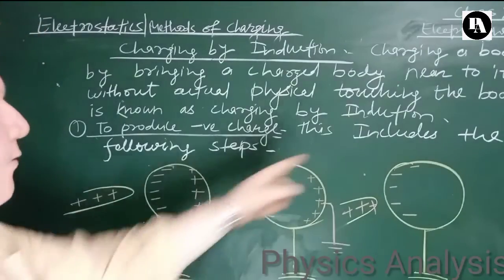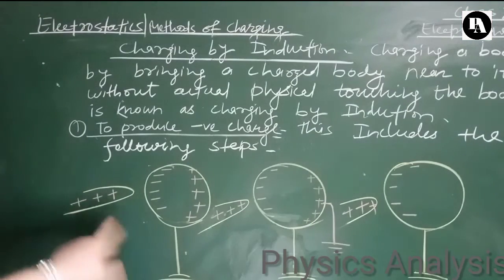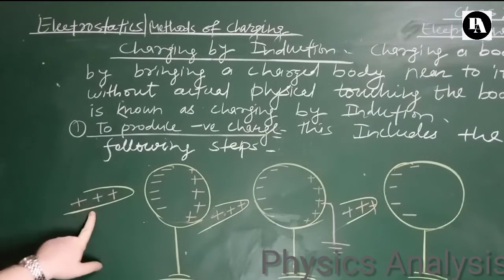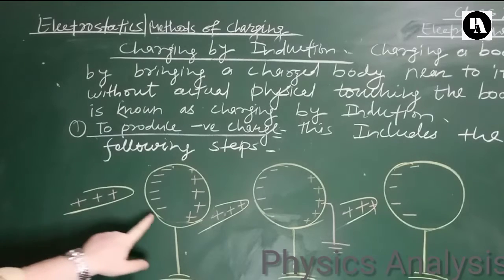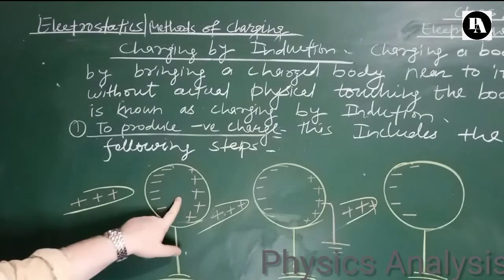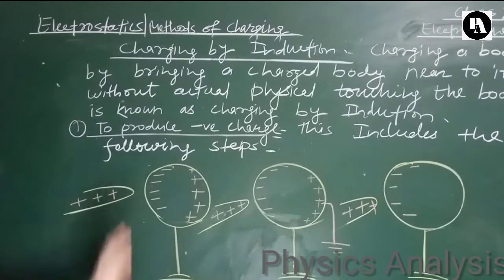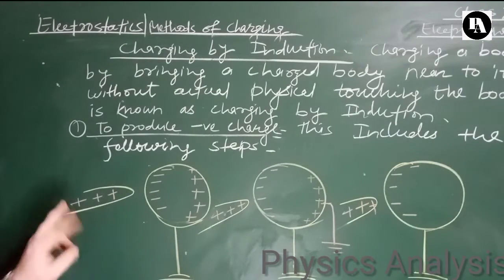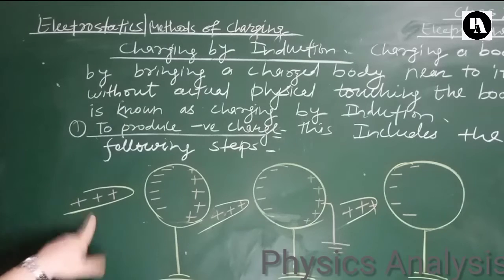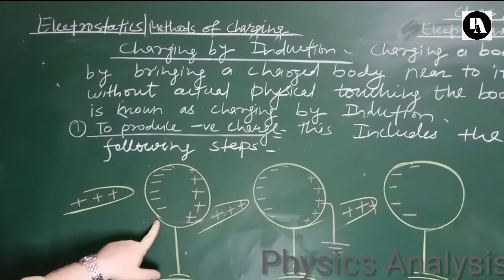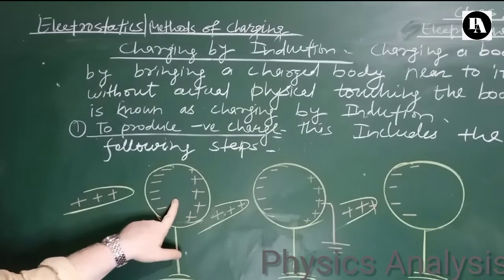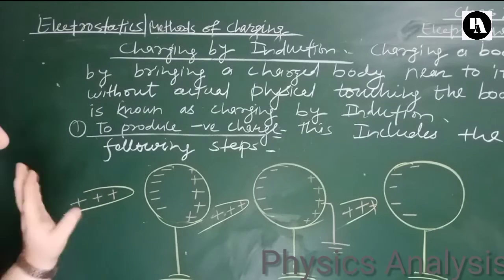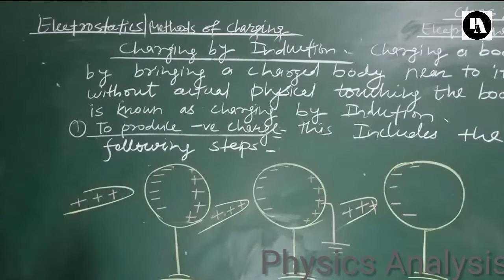See, initially what we'll do, one positively charged rod is brought near to an uncharged metallic sphere. See step 1. Everyone listen to me very carefully. Step 1 includes a positively charged rod is brought near to an uncharged sphere. Uncharged sphere means this is a neutral metallic sphere.